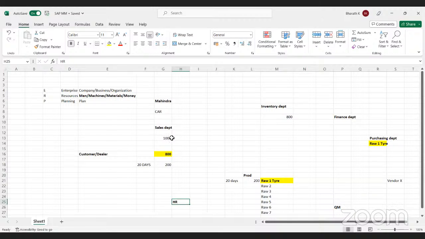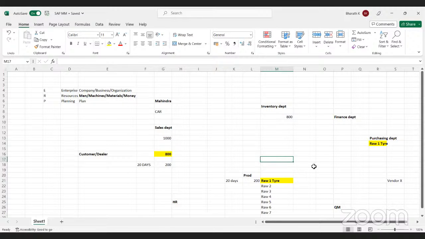Now, as I said, what are the key resources in our business? Man, machines, materials, and money. So if you see in your business, what can be the key resource? Employees, sales department employees, inventory employees, purchasing employees, every department's employees are the key resource. Machines are also a key resource.